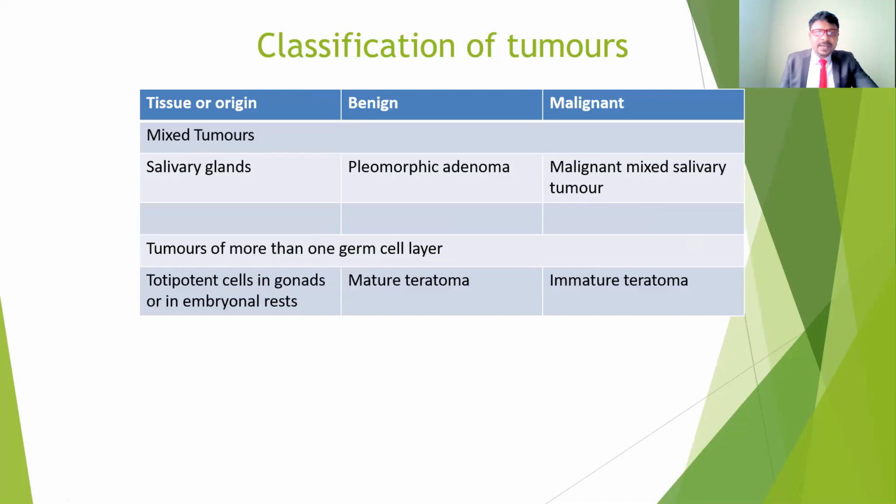And if you see the other classifications, the mixed tumors of the salivary glands include pleomorphic adenoma, and the malignant mixed salivary tumors. Next are tumors of more than one germ layer, from totipotent cells in the gonads or in embryonal rests. This one gives mature teratoma and also immature teratoma. This is especially seen in the ovaries and testes. It can be benign or malignant.